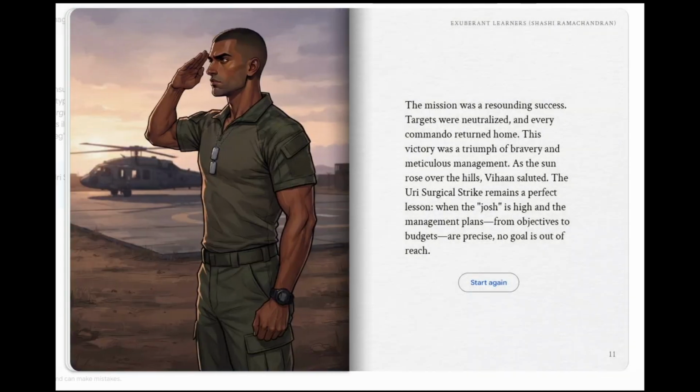The mission was a resounding success. Targets were neutralized, and every commando returned home. This victory was a triumph of bravery and meticulous management. As the sun rose over the hills, Vihan saluted. The Uri surgical strike remains a perfect lesson. When the josh is high and the management plans, from objectives to budgets, are precise, no goal is out of reach.